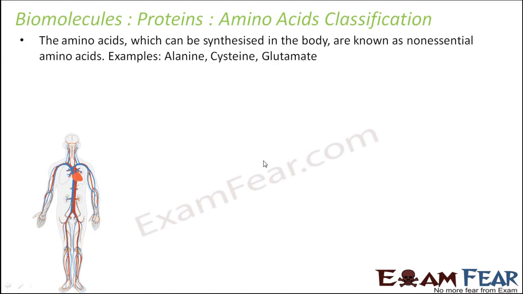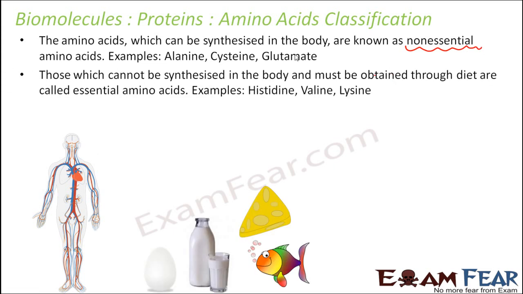Again, there are two types of amino acids based upon where they are synthesized: whether they are synthesized inside the body of the living organism or they have to be provided from outside. So there are two types, non-essential amino acids and essential amino acids.